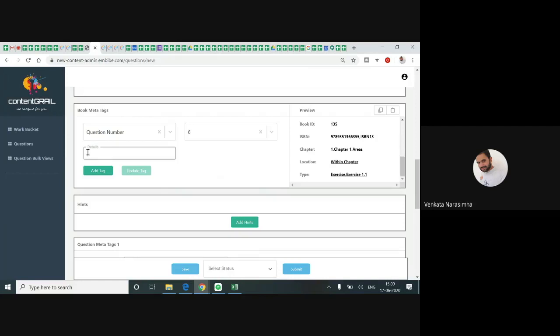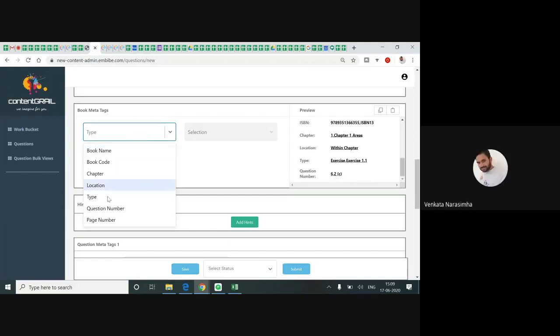We will write the exact question number in the details box. So 2, bracket C. Only, yes, correct. Got it? So this is the sequence. As of now, I'm tagging it like this itself: 6 comma, here it appears sequence comma the actual question number. Selection is what you write as the sequence, and details is what you write as the exact question number printed in the textbook.